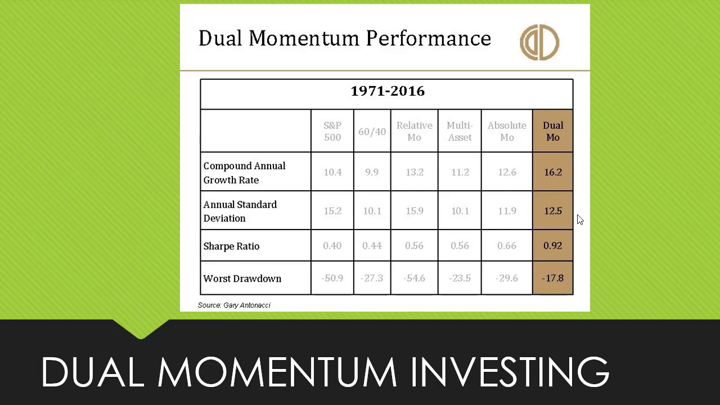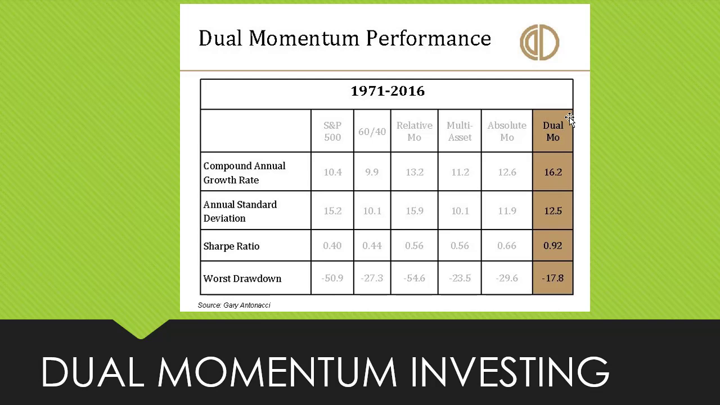Well, if we're looking at the research done by Gary Antonacci here, we can see that over something like 45 years here, back from 71 to 2016, you can see that he has done several numbers here. We have the S&P 500. We have a mix of 60% stocks and 40% bonds. We have some relative momentum, some absolute momentum, and then of course the combination with a dual momentum.